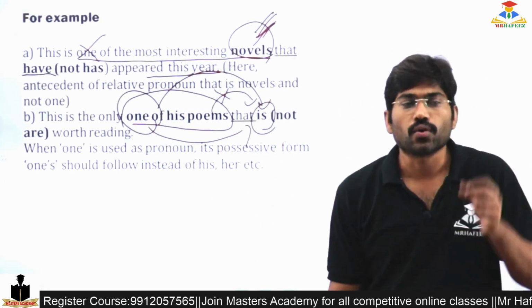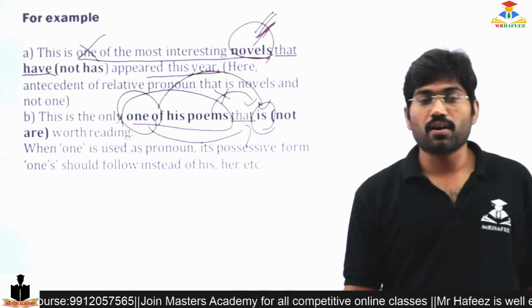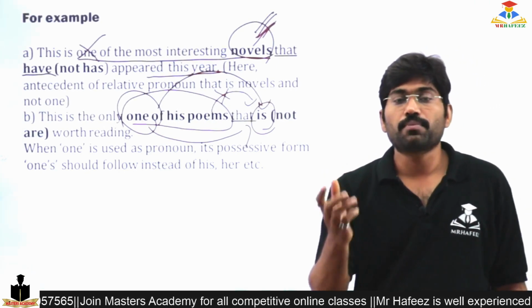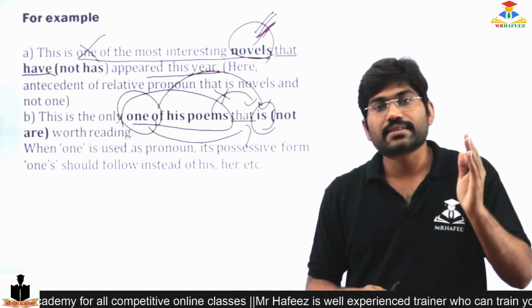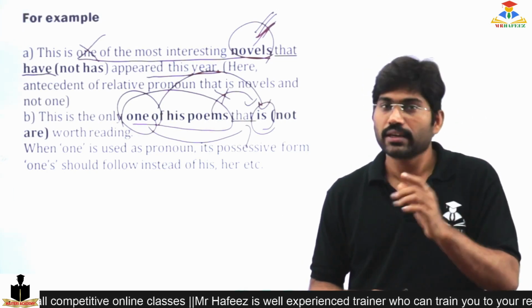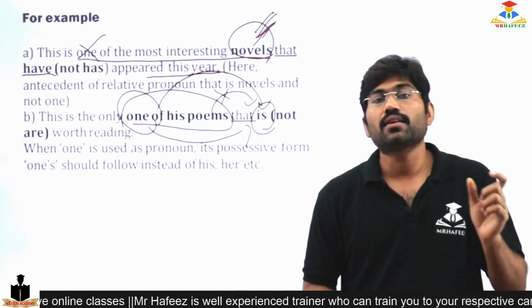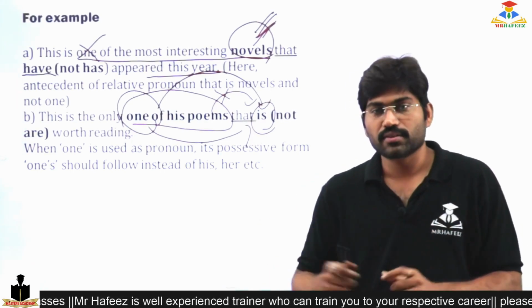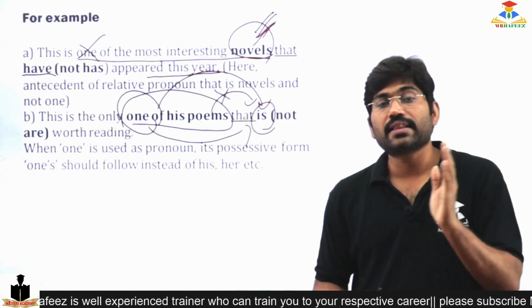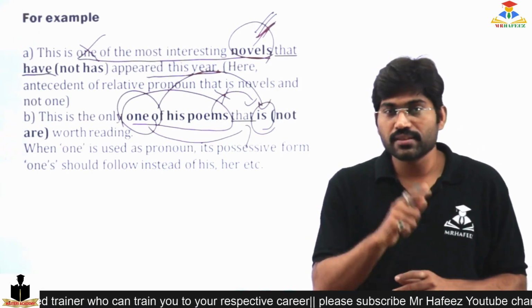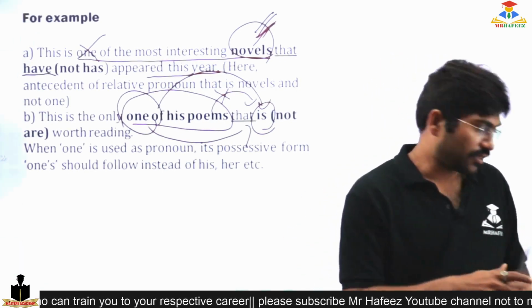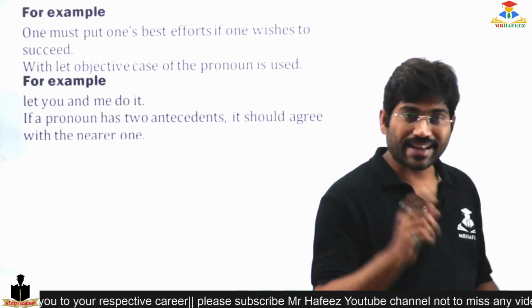That's it. So when one is used as a pronoun, its possessive form, one's, should follow. He is followed by his, one is followed by one's, they by their, theirs, like that. His, her, like that. I will take the example now.